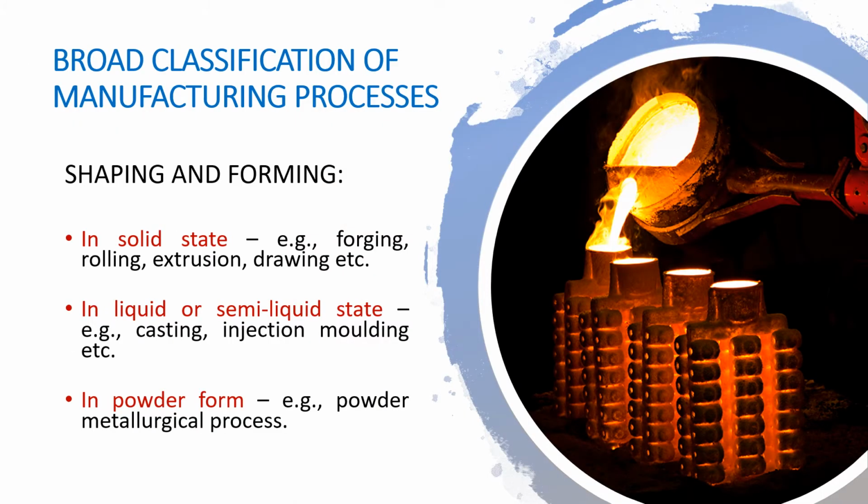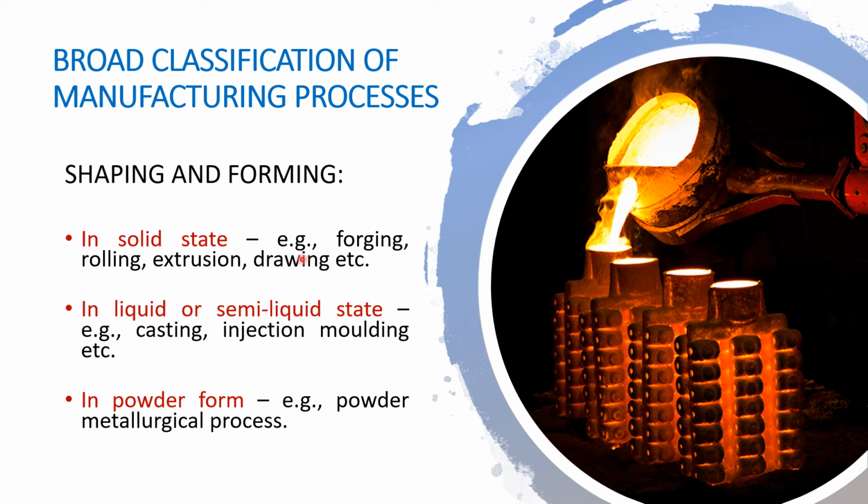Now, we are going to classify the different manufacturing processes in a broad manner. The first category in this classification is shaping and forming. In this, raw material is directly converted into the finished product. Raw material used in this type of manufacturing process may be in the form of solid state, or in the form of liquid or semi-liquid state, or in the form of powder.